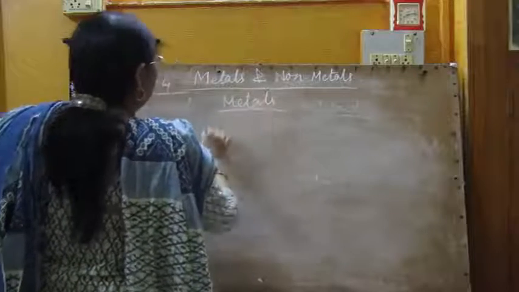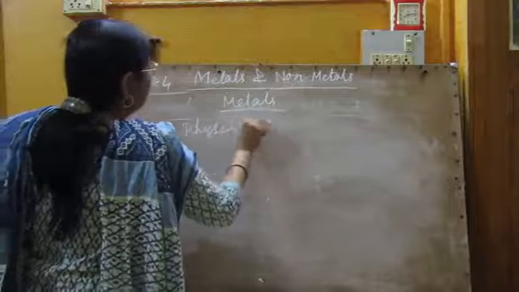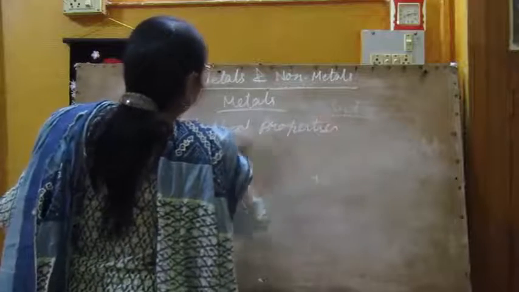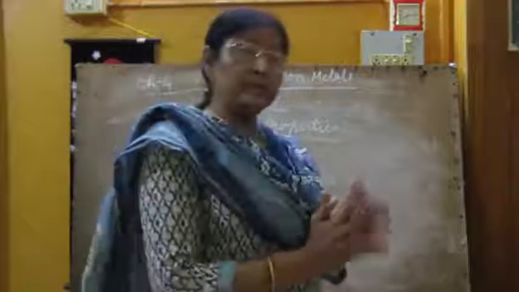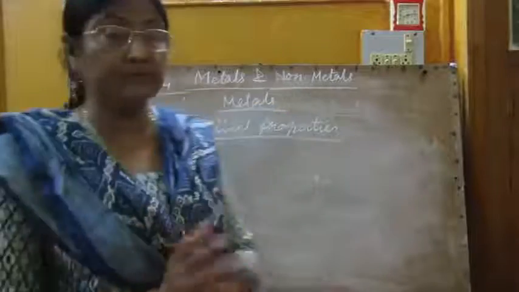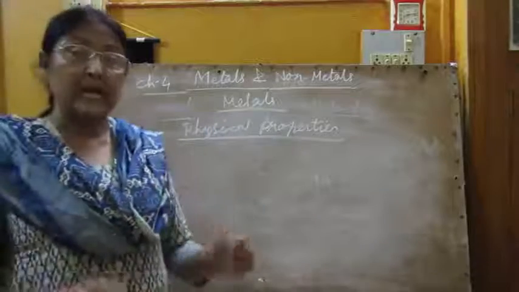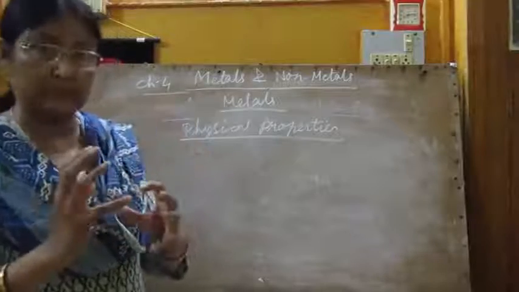First of all, metals are normally solid, hard and strong at room temperature. The first property of metals is that normally metals are hard, solid and strong. This is the normal, common property.